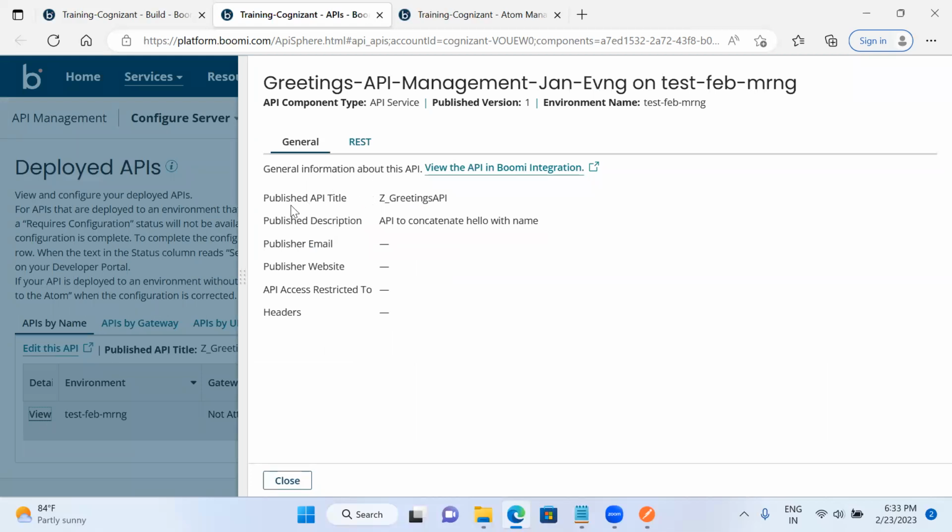The general mode is related to the published API: the title, Z greetings API, whatever I have given, and the published description, API to concatenate hello with name. Whatever details I have mentioned there, I am able to get here. In real time when we are working, the client is going to share with you the API access restrictions and whatever details they share, you have to mention here. Now I will come to the REST tab here.